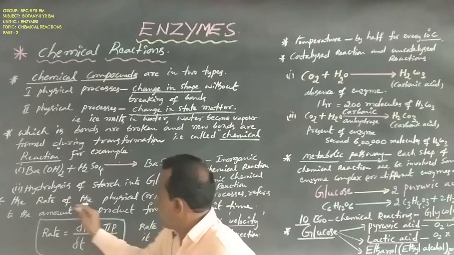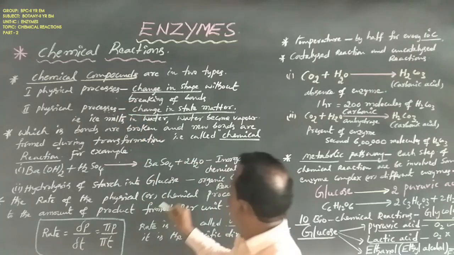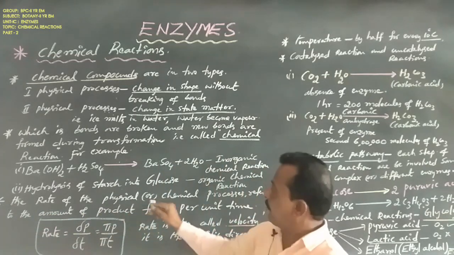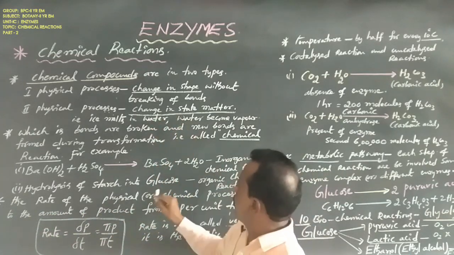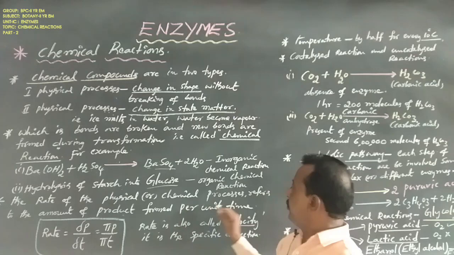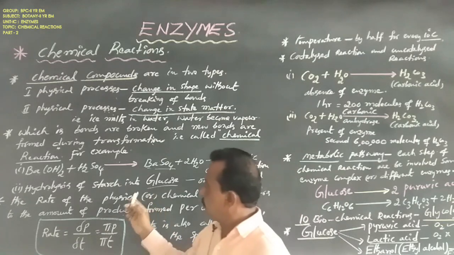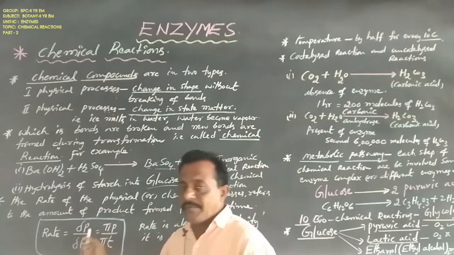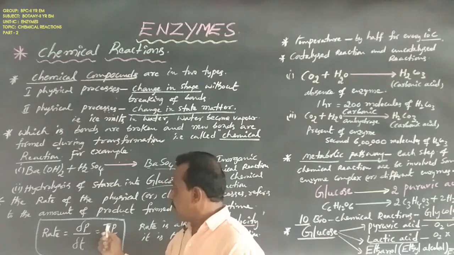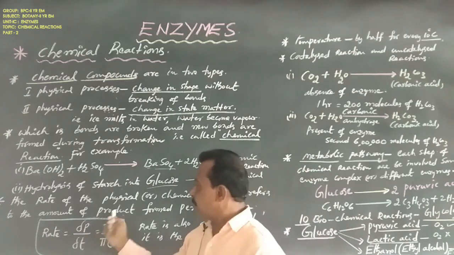Anyhow, the rate of a physical or chemical process refers to the amount of product formed per unit time. So in physical and chemical processes the principle is rate equals dP by dT, where P means product and T means time.